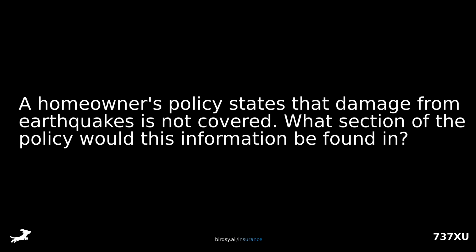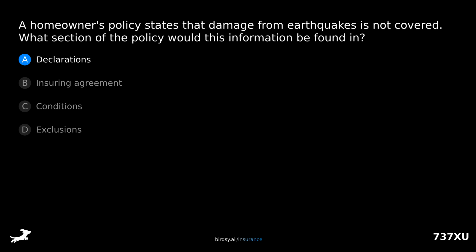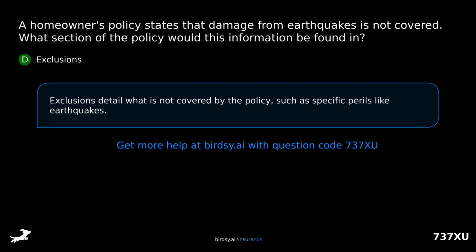A homeowner's policy states that damage from earthquakes is not covered. What section of the policy would this information be found in? Is it A, declarations, B, insuring agreement, C, conditions, or D, exclusions? The answer is D, exclusions. Exclusions detail what is not covered by the policy, such as specific perils like earthquakes.